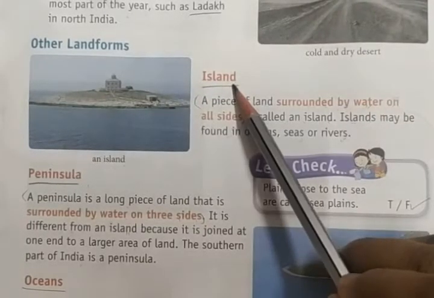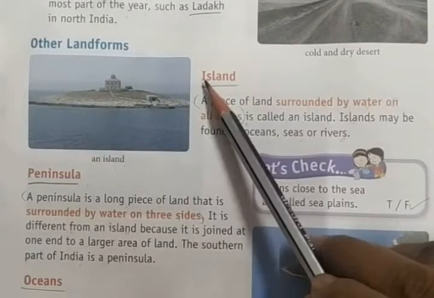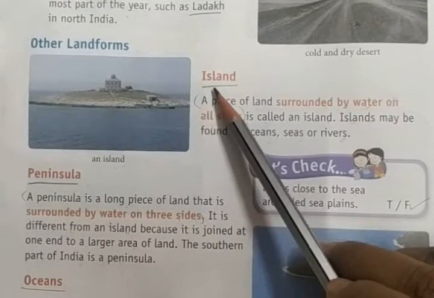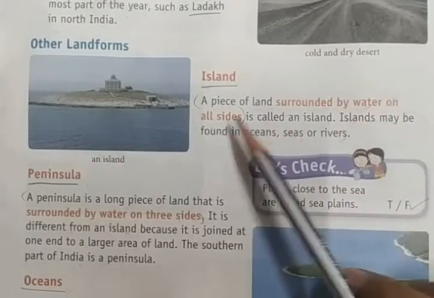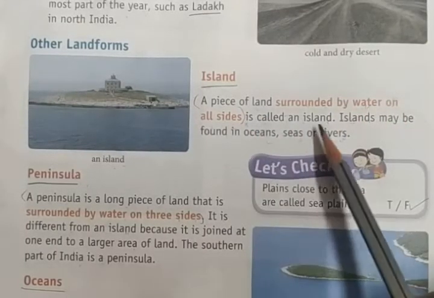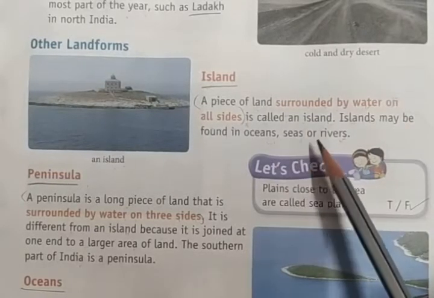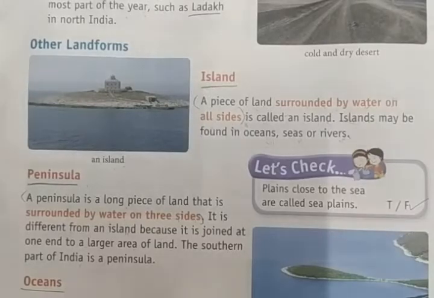This can be read as island, I-S-L-A-N-D. The s will become silent. Island. A piece of land surrounded by water on all sides is called an island. Islands may be found in seas or rivers. Okay? So this is called an island.